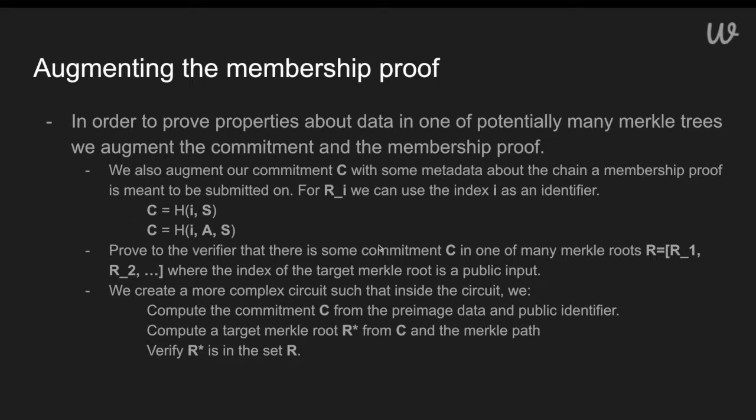And the proof you're going to send to the verifier is that a commitment is in one of many of these Merkle trees with these Merkle roots, where the index of the target root is a public input. And this primarily is used for preventing double spending, so that you can't submit a proof on multiple chains that verifies. You can only submit it where i actually is. And this allows us to take certain actions across chains, like transferring assets.